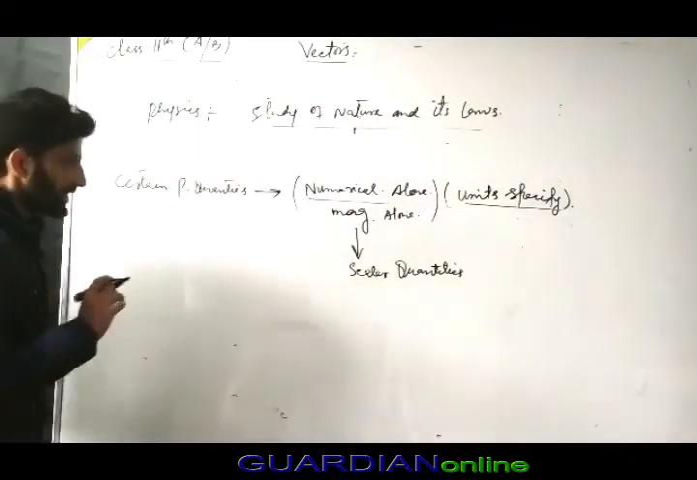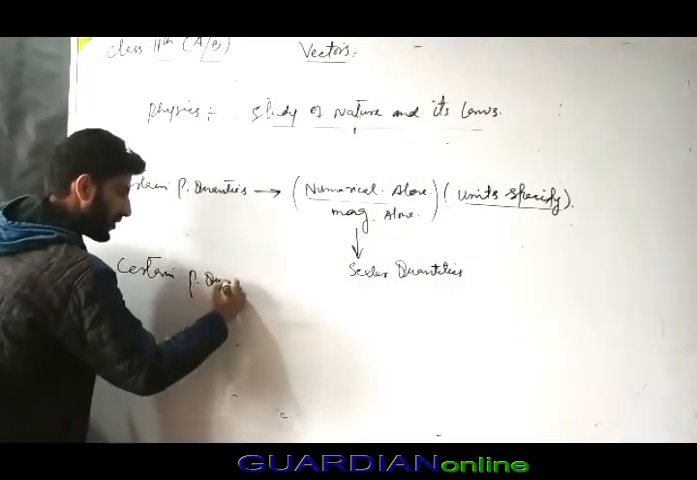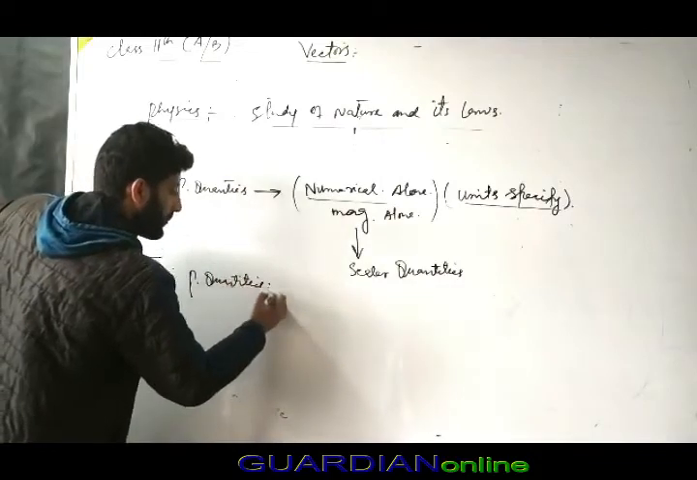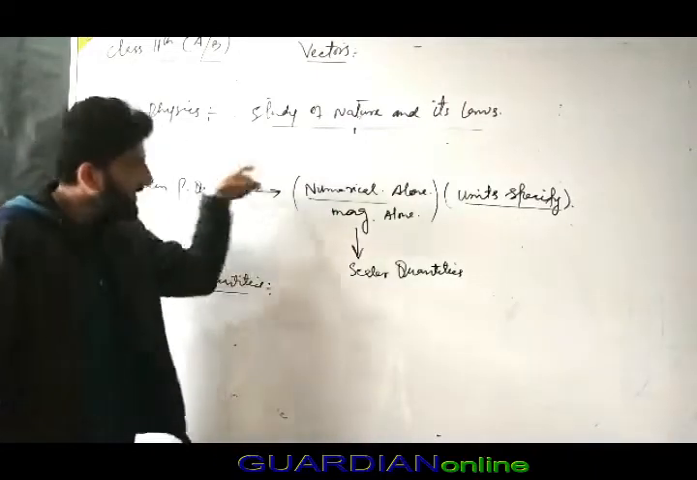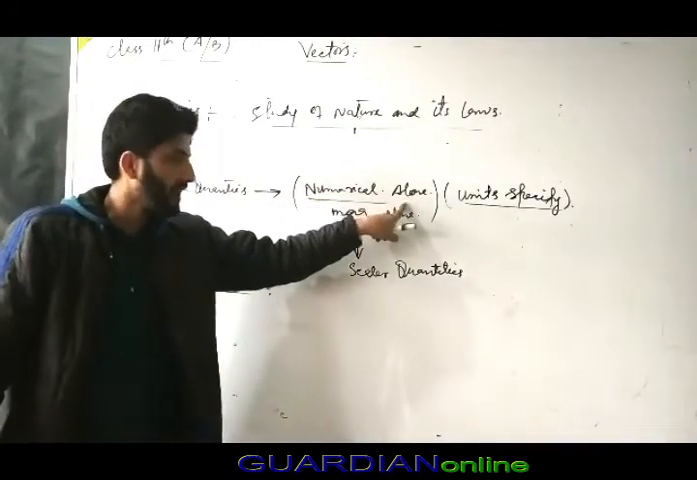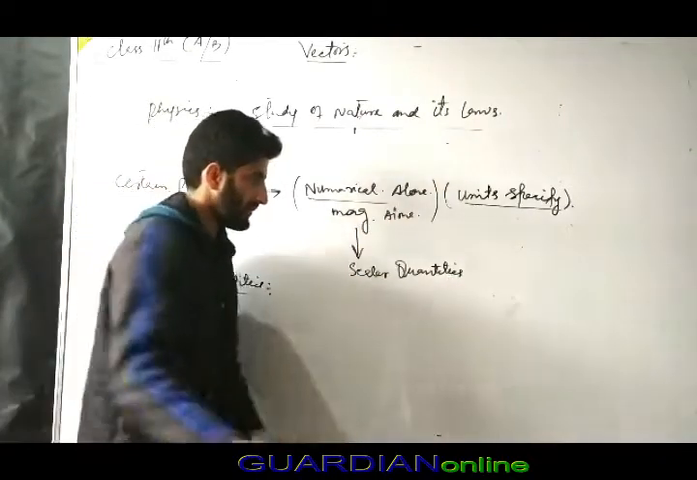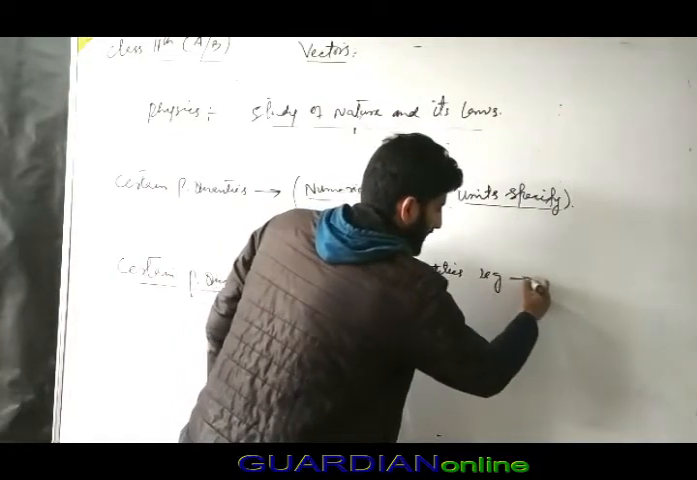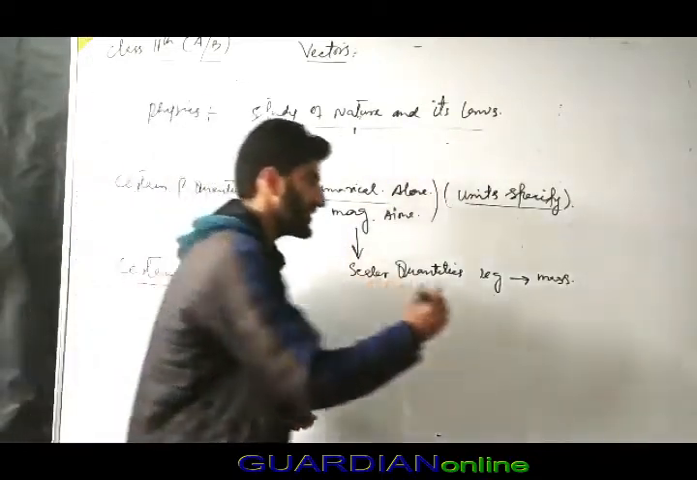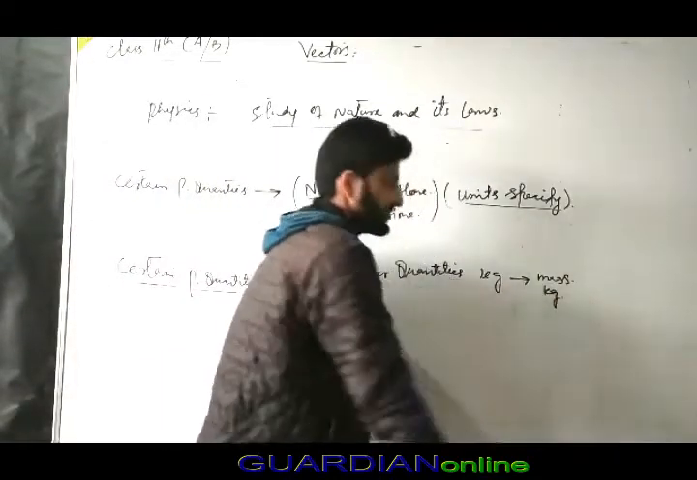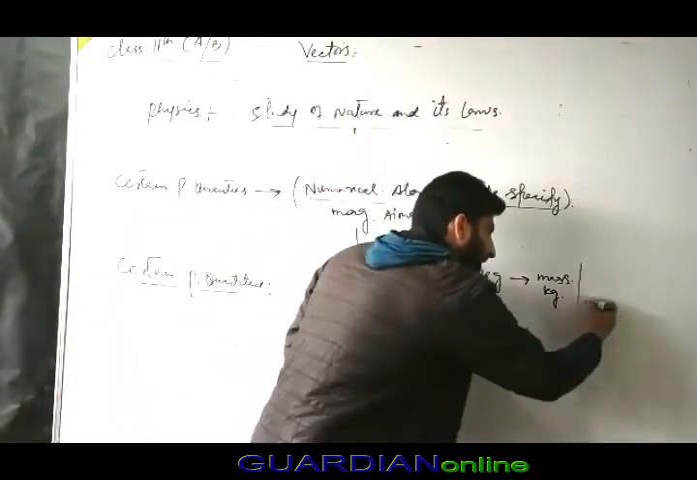Now what is a vector? There are certain other physical quantities which require much more than the numerical value. If a physical quantity can be expressed by means of numerical value alone, or magnitude alone, then it is a scalar quantity. For example, mass is a scalar. Why? Mass is represented by the unit kg, and it does not require anything more. If I just say kg, you can say it's mass.